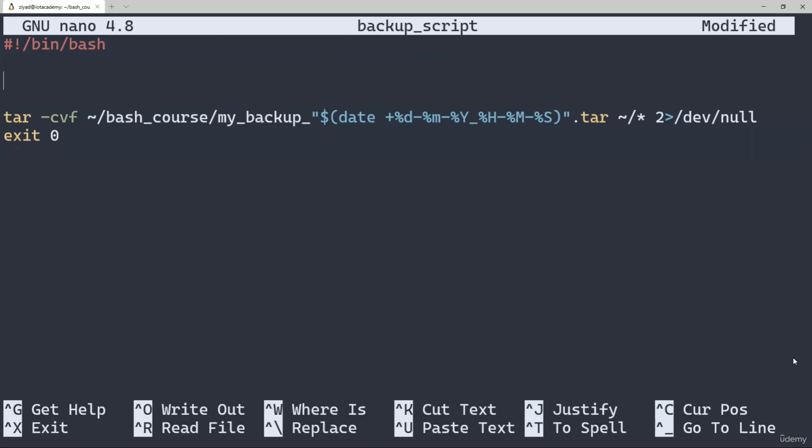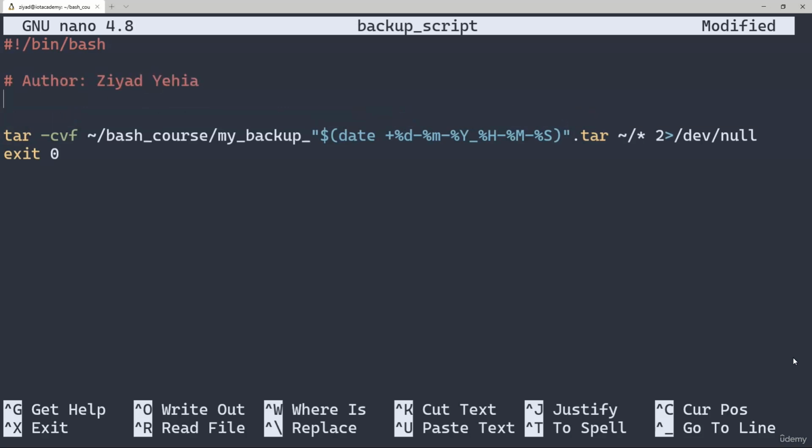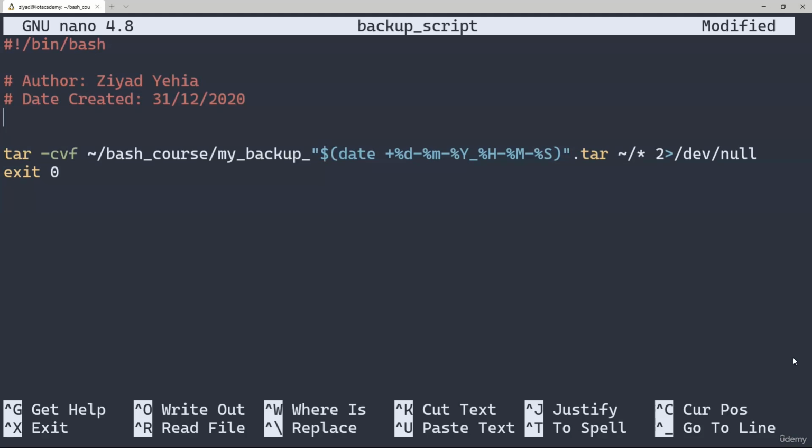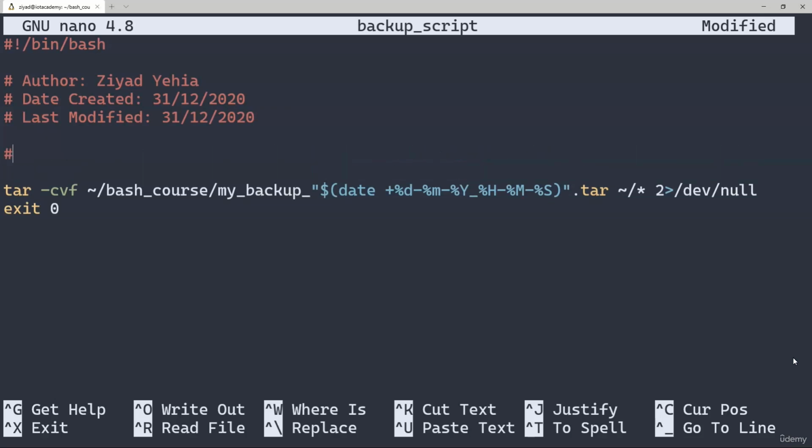So let's start with the author, which will allow us to stake our claim on our script and get credit for our work. So we just type hash, then author, and then our full name. Then we will add in the date that the script was created, and the date the script was last modified, which in this case will be the same date. Next, we will add in our description. Now, as we mentioned earlier, it's always good to leave a blank line first to keep things tidy. So let's do that, and then let's add in our description.